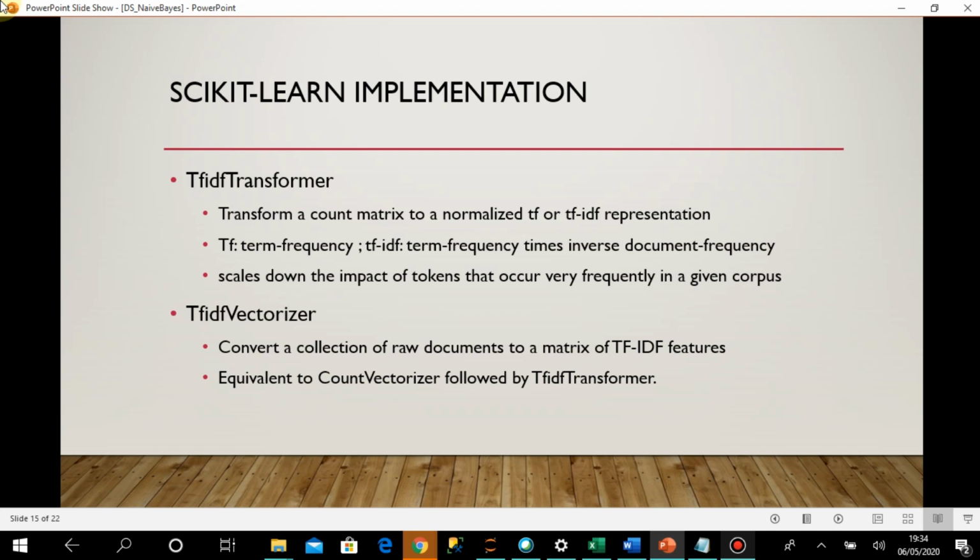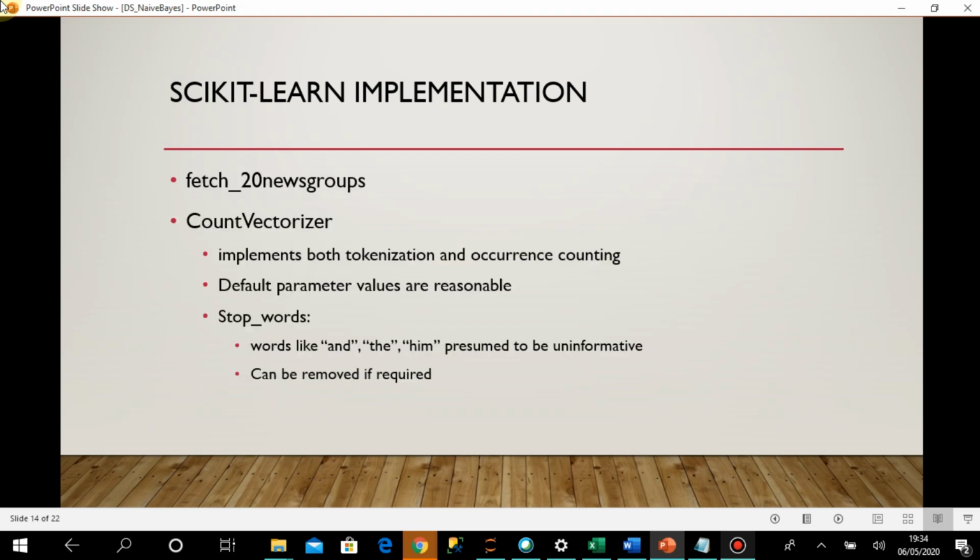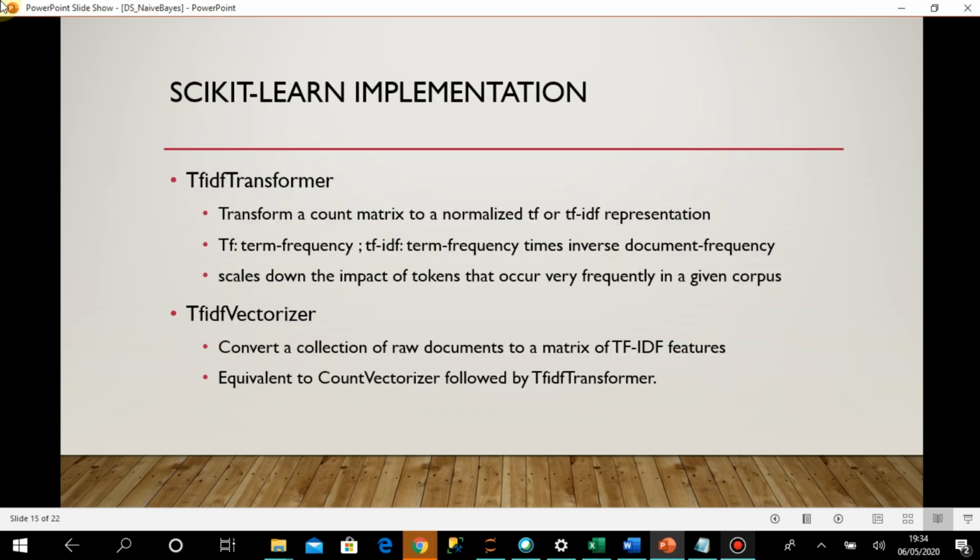Then comes another module called TF-IDF vectorizer, which is a new one in the scikit-learn library. It converts a collection of raw documents to a matrix of TF-IDF features. In the earlier case, I first had to call count vectorizer, then call TF-IDF transformer, but instead of these two, I can just call TF-IDF vectorizer.